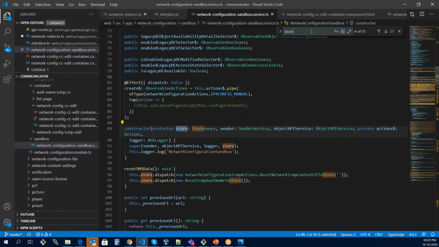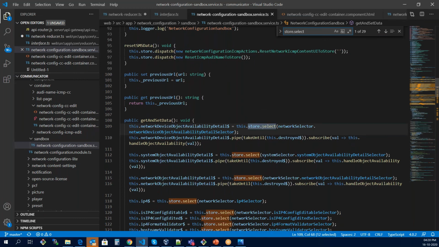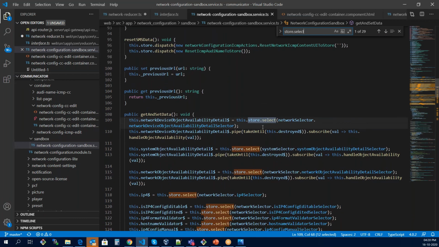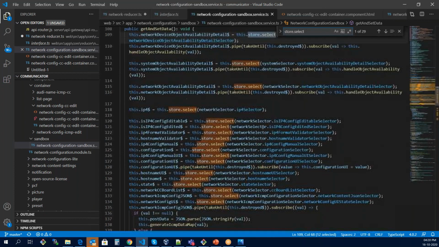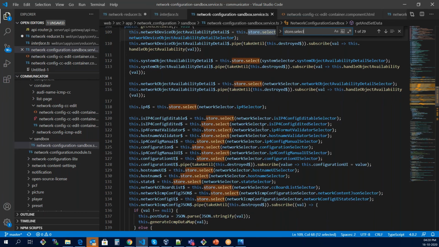Any sandbox, any component, has to first select a particular store, so we use store dot select. Over here you can see there are various stores that this sandbox is selecting, so we have to find out where it is selecting our store, meaning the store we are focusing on.